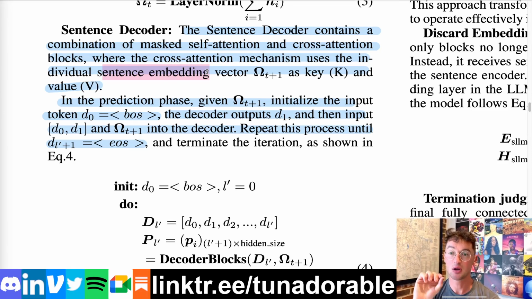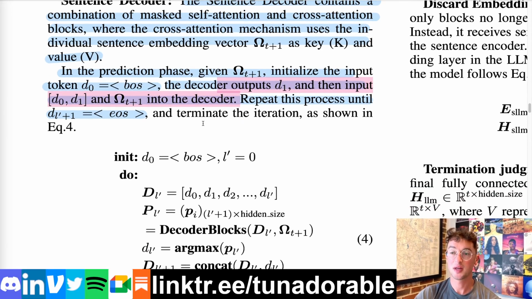So our sentence decoder takes a beginning of sentence token as input as the first token in its masked self-attention part, and then pays attention to it causally, but then also cross-attends to the sentence embedding vector and uses that to iteratively decode to output every actual token, every word in said sentence. And it repeats this process until it chooses to predict an end of sentence token.